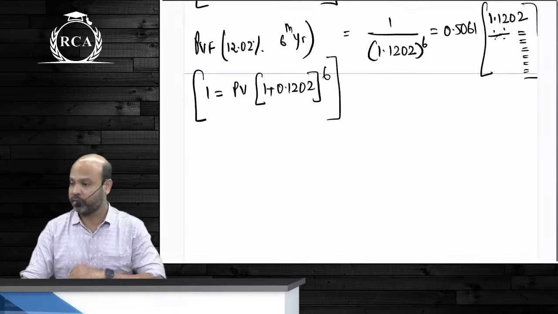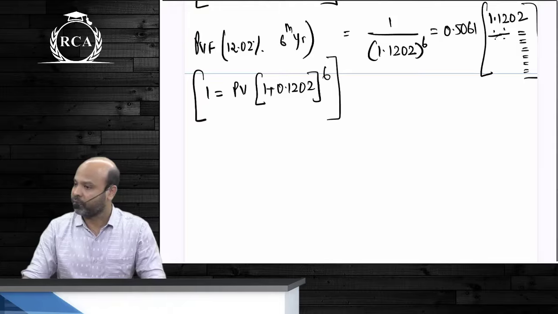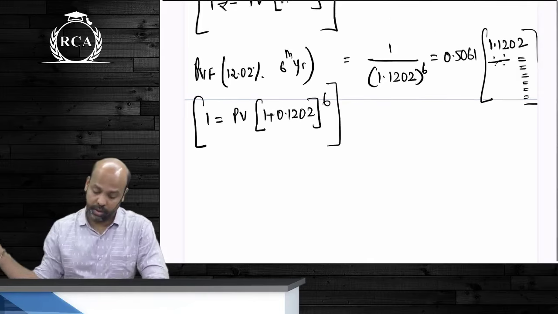Any doubt in this? We use present value factor beta to compute present value of any cash flow. So whatever is the amount of cash flow that you're going to receive on a later date guys, that multiplied by present value factor will become the present value of cash inflow. ये लिखे सब लोग यहाँ तक.